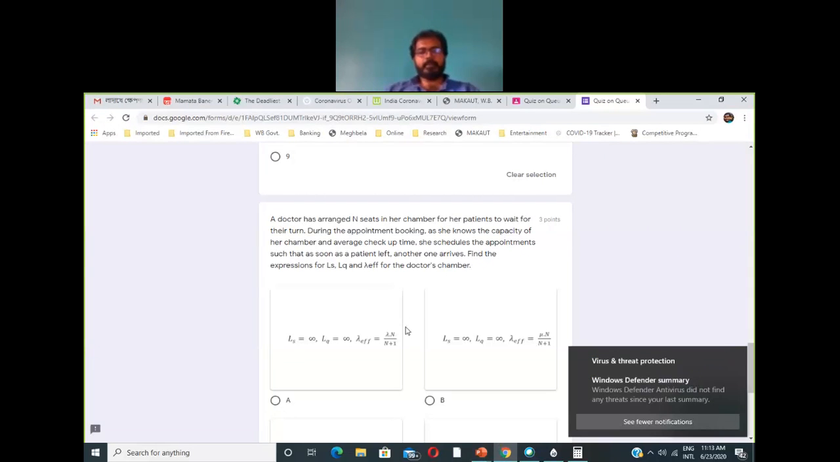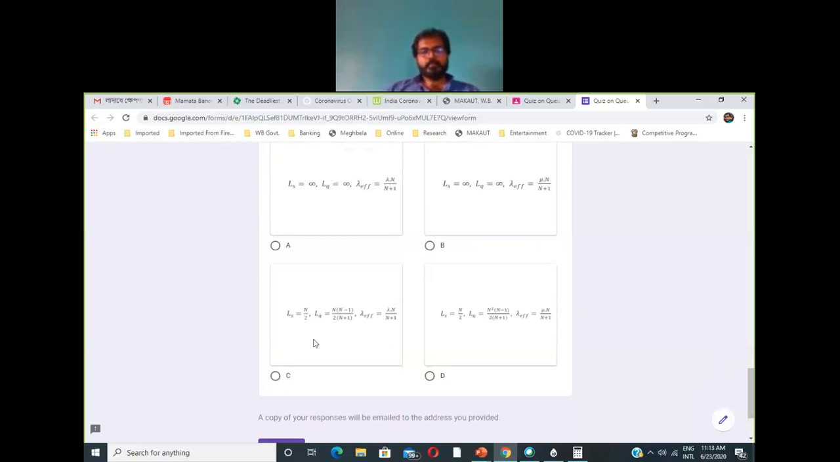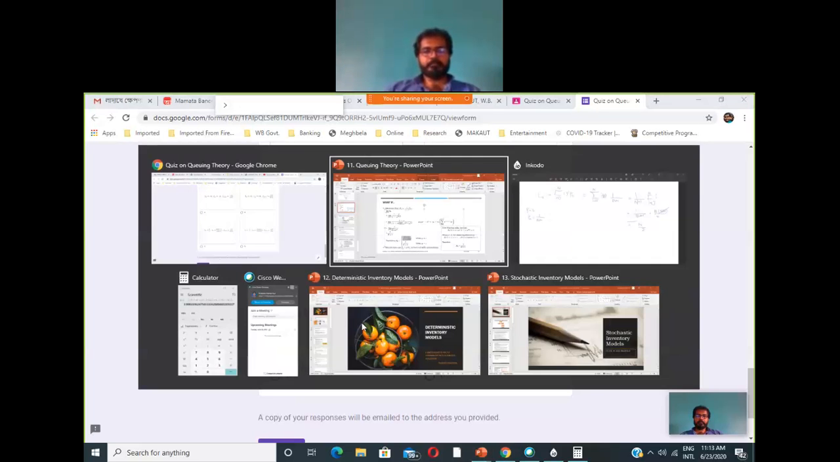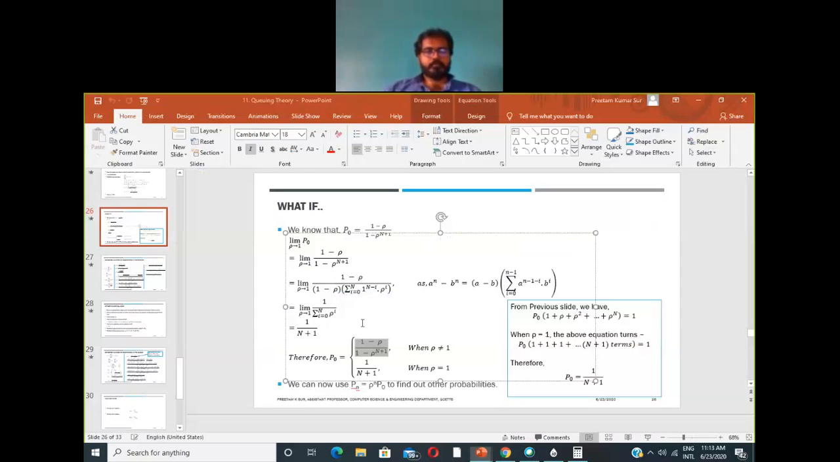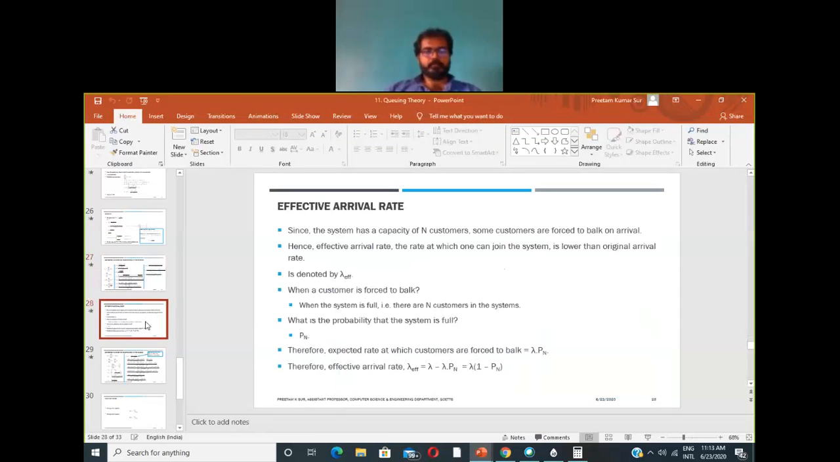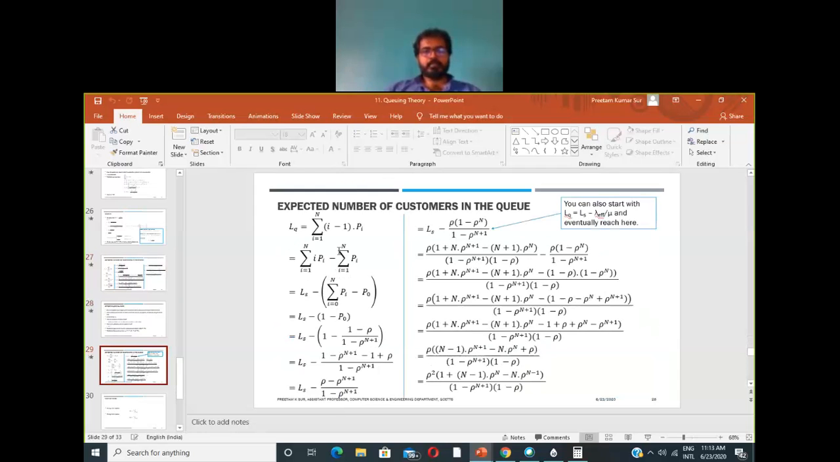Now we have found the value of Ls should be n divided by 2. So there are two options where Ls equals n divided by 2. Next, we will try to find the value of Lq. If you look at this expression, it gives you the value of Lq.